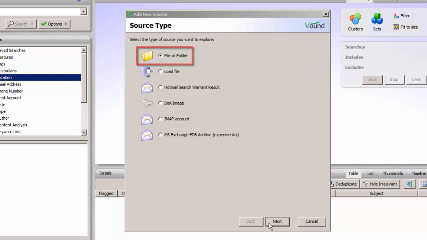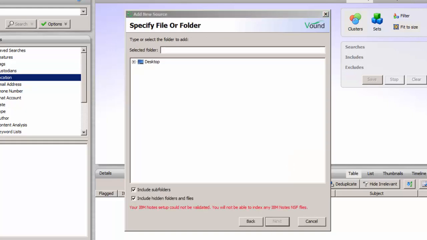Select File or Folder and click Next. Now enter the path to the location of your source data. Ideally, this is stored on another hard drive within your system. By default, these two settings are selected so that data stored in a folder structure or data which contains hidden files or folders can still be indexed. Click on Next to continue.